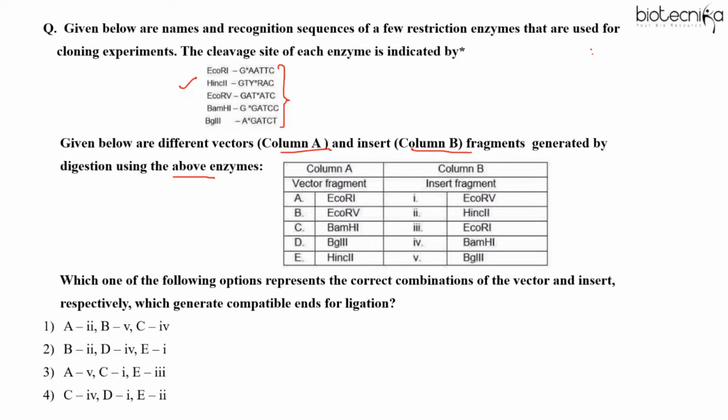So always remember, the trick here is that you always have to choose the combination of enzymes which can generate compatible ends. Like a vector can only bind to a gene of interest if they have compatible ends. So yes, quickly tell me what is the answer here.